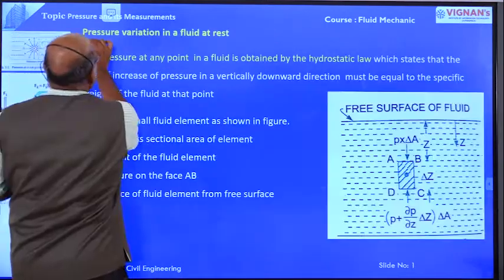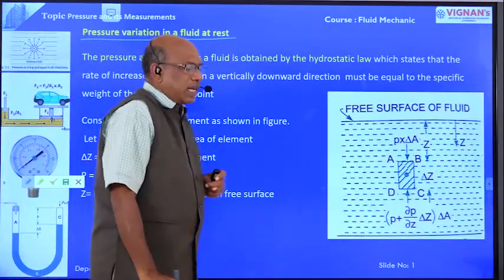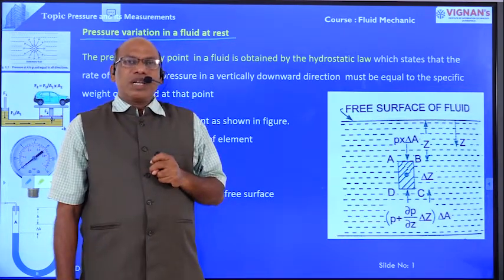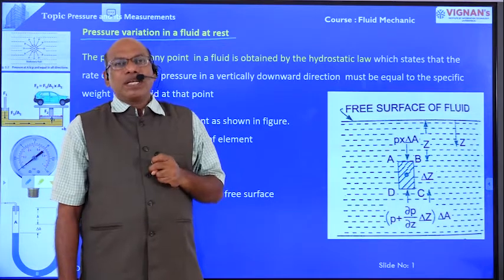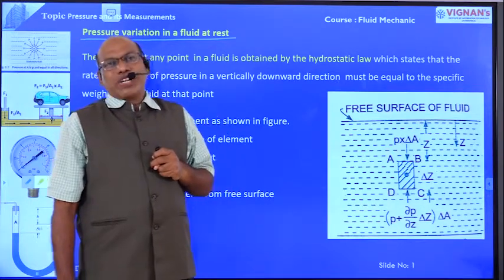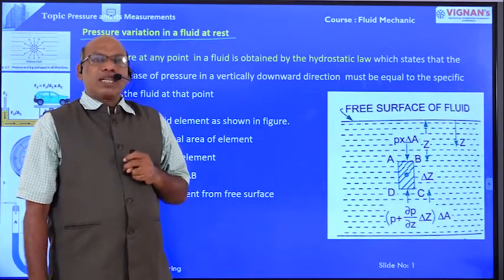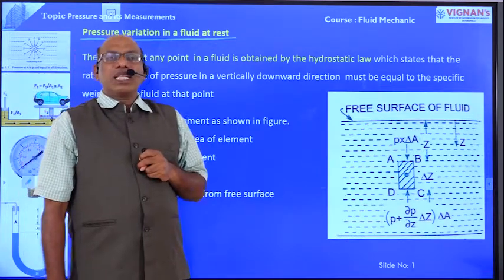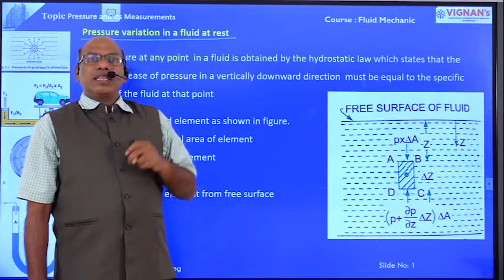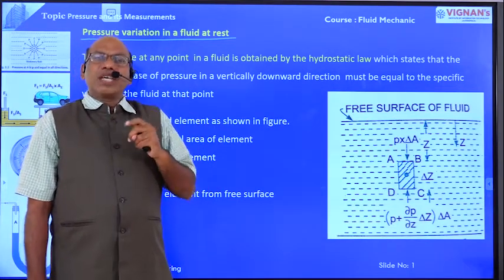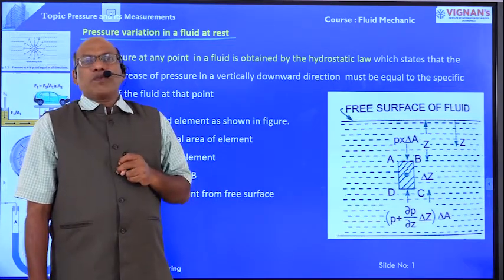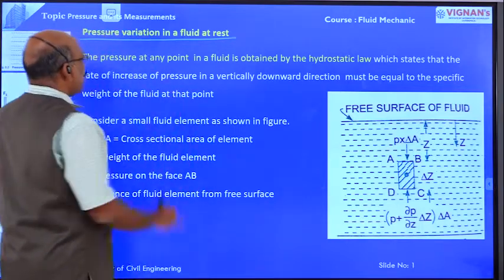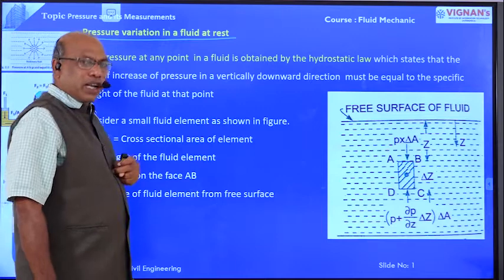Pressure variation in a fluid at rest. The pressure variation in a fluid at a point is obtained by the hydrostatic law. The hydrostatic law states that the rate of increase of pressure in the vertical direction is equal to the specific weight of the fluid at that point. That is the definition of the hydrostatic law.